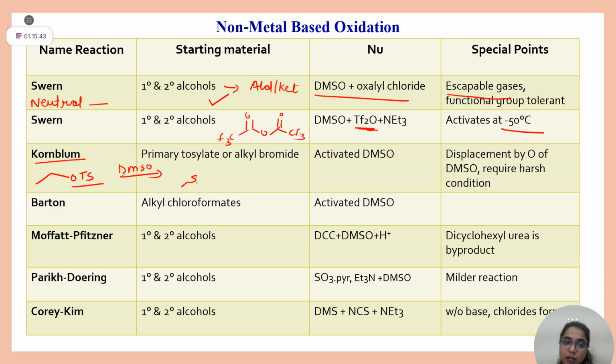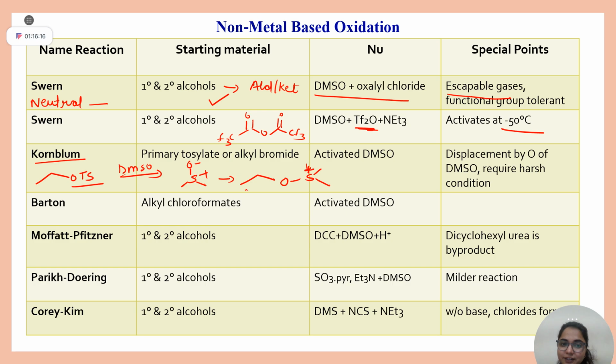DMSO is, along with this, one other homework. Please write the mechanism of all these name reactions, because I have told you the key in all these mechanisms. Just write by yourself. It will be stored in your mind. Okay, this OTs just does SN2 displacement. It will be O sulfur positive.